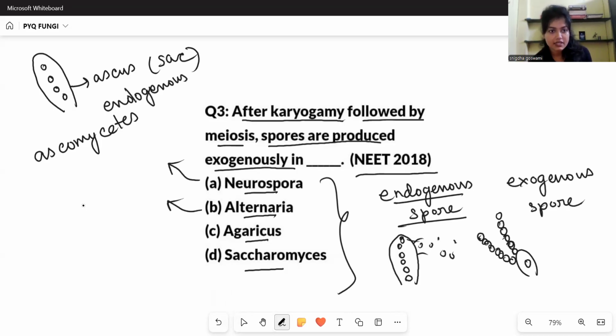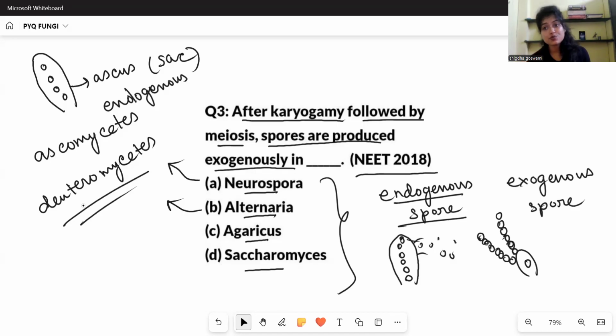Okay. Next, Alternaria. This comes under deuteromycetes. And in deuteromycetes, no sexual spore is yet known. So we cannot say if it is endogenous or exogenous. Next is Agaricus. Agaricus comes under basidiomycetes.